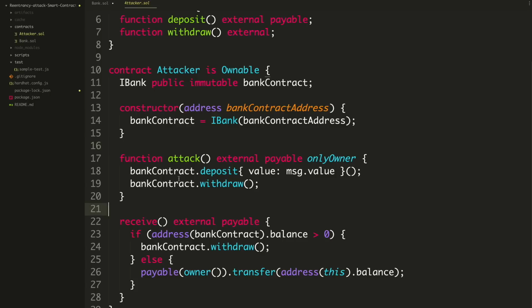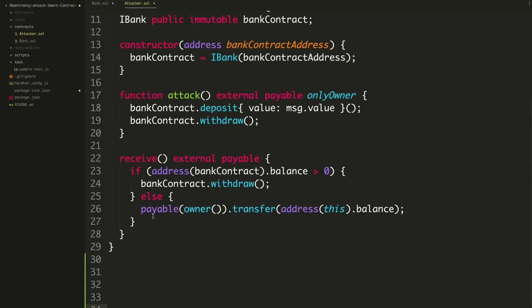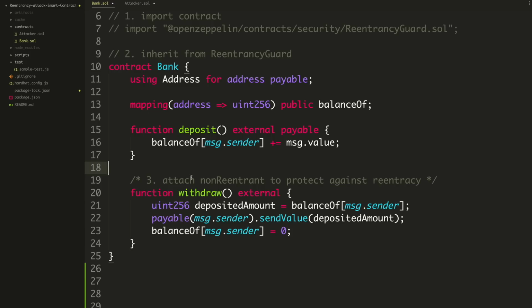And so basically, attack is this. It says bank contract deposit message value, and then do the withdraw at the same time. When it receives the ether, it can call this withdraw function. It's doing this on a loop because the receive function is the function that gets called whenever the smart contract receives ether. Like if I were to take a MetaMask wallet and just send a transaction to the smart contract's address, it's going to call this logic. So basically it's calling deposit of 10 ether, withdrawal of 10 ether.